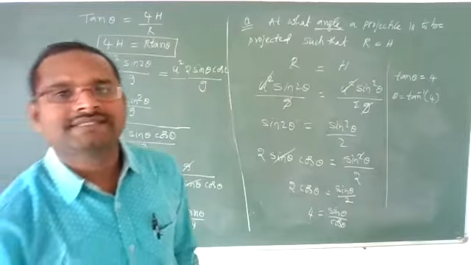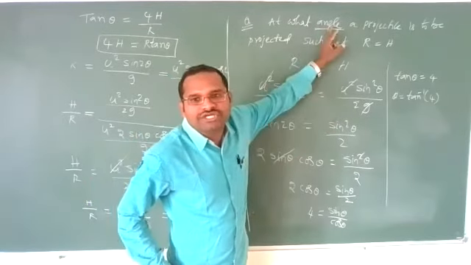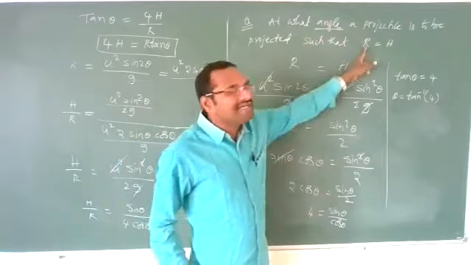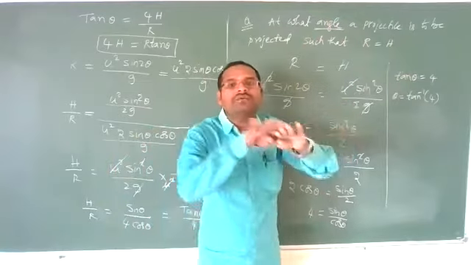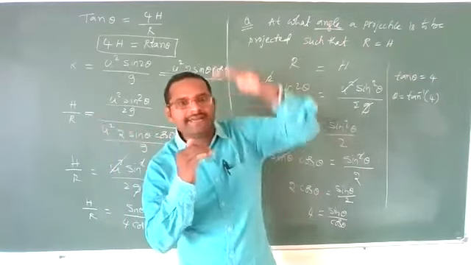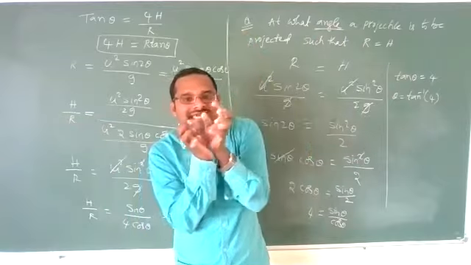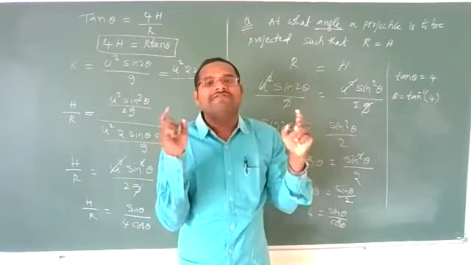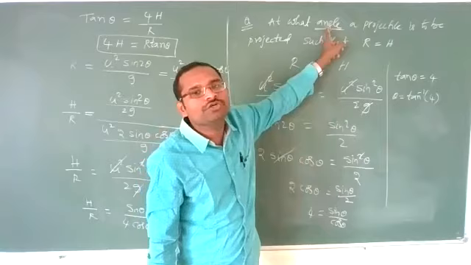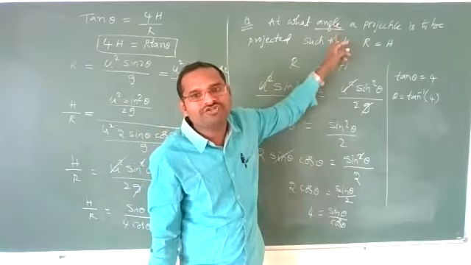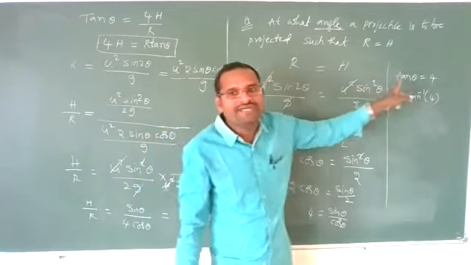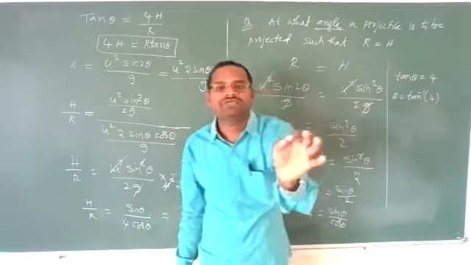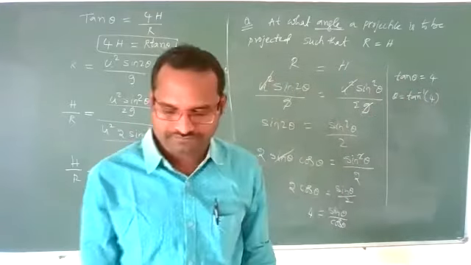Find the angle of projection for a projectile such that its range and height both are equal. Same horizontal distance the body has to travel. For that, at what angle should we project? We should project at an angle theta equal to tan inverse of 4. Direct question, you need to remember this.